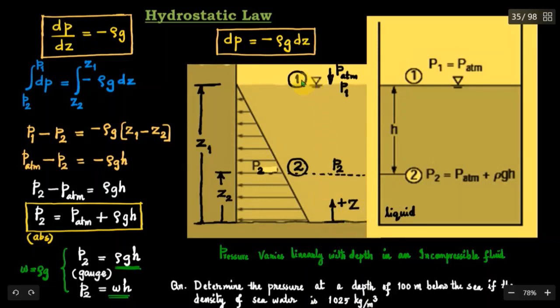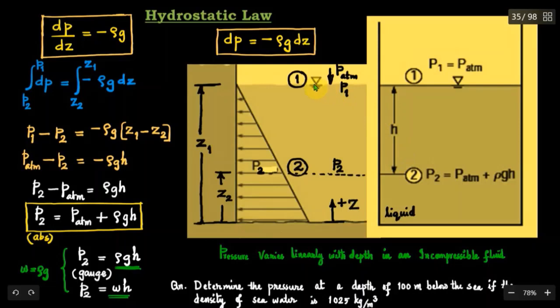Consider 2 points 1 and 2, one on the free surface of the liquid and point 2 at a distance of h meters below the free surface. Let us set the z coordinates for the points 1 and 2. Z1 is the distance from the datum, that is the bottom of the tank, to the free surface level, and Z2 is from the bottom, that is the reference, to the level of point 2. So Z1 minus Z2 is obviously the distance between the points 1 and 2.